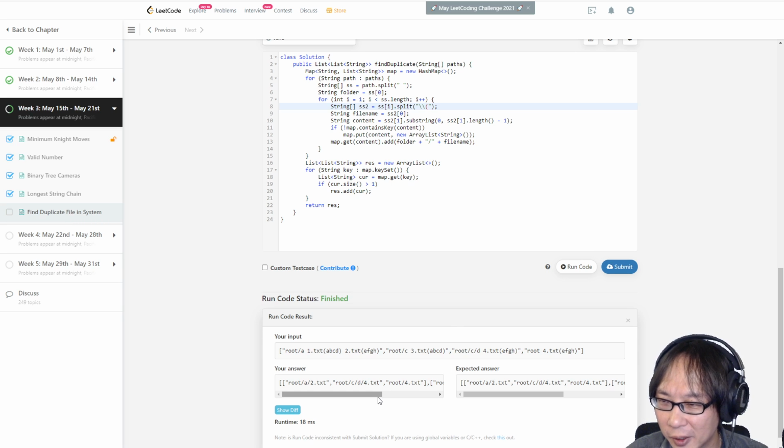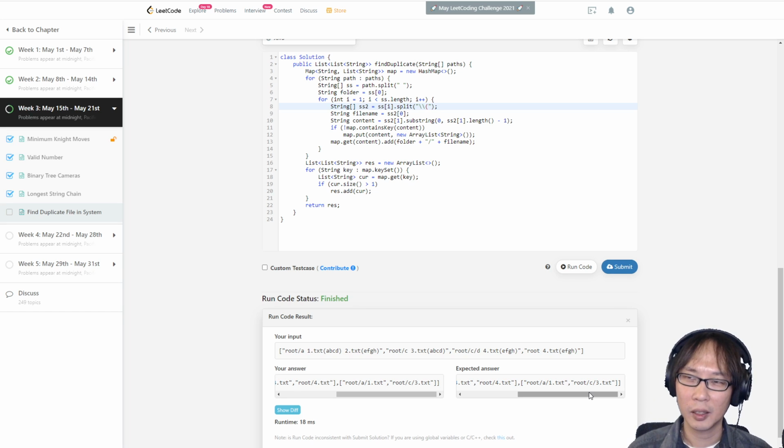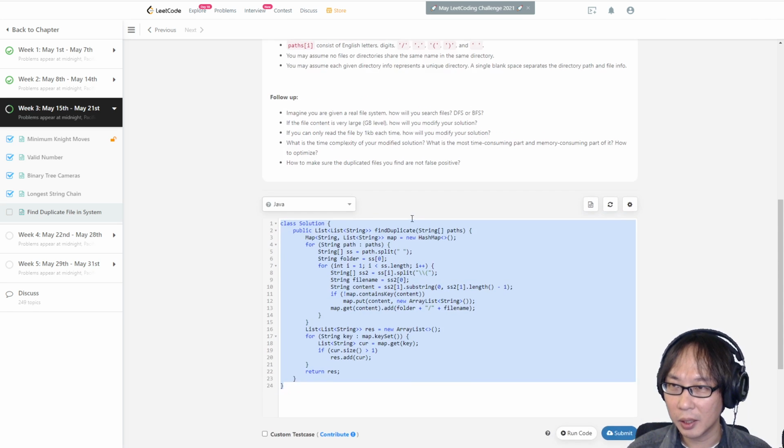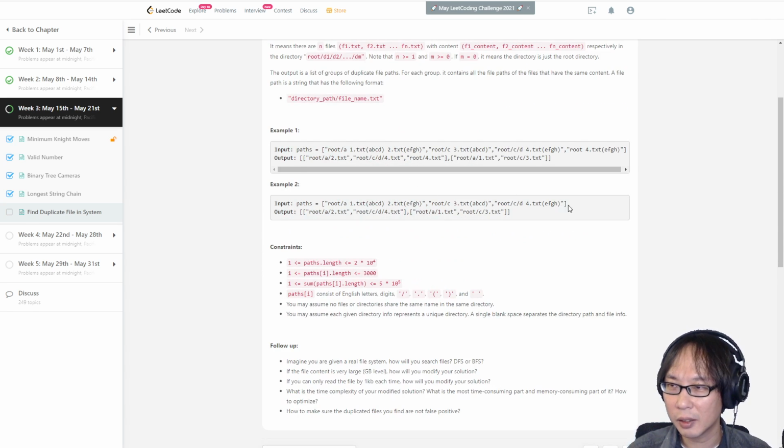Finish, but is this correct? Okay. Looks like it's correct. And I am lazy to copy. No, it's okay. There's only one more test case.